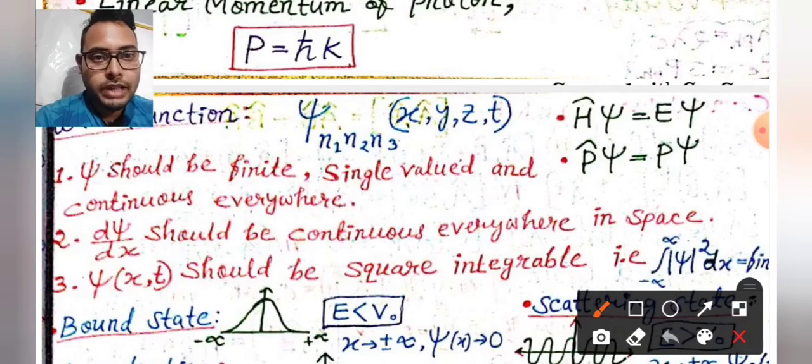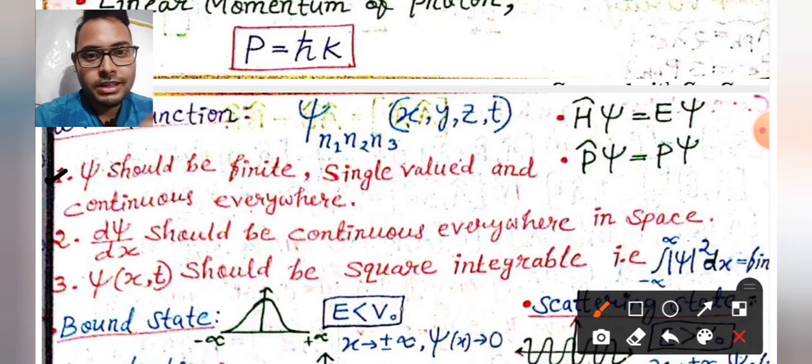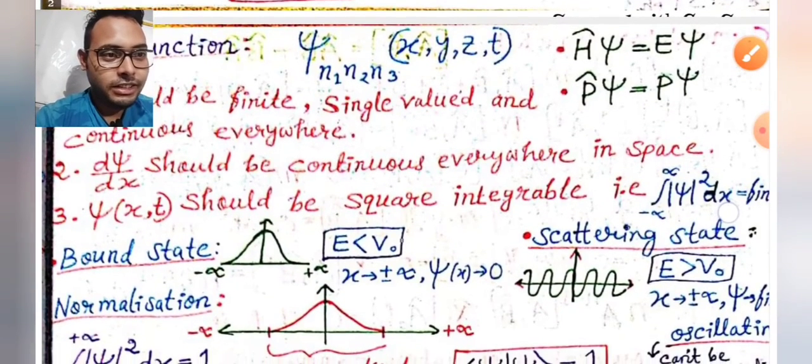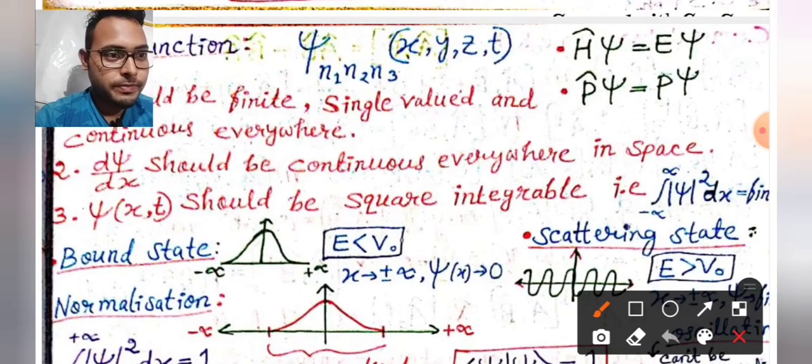Wave function psi should be finite, single valued and continuous everywhere. This is the first condition. The first derivative of psi should be continuous everywhere in space. This is the second condition. And third condition, psi should be square integrable, that is, probability must be equal to 1. Okay, that is the square integrable.